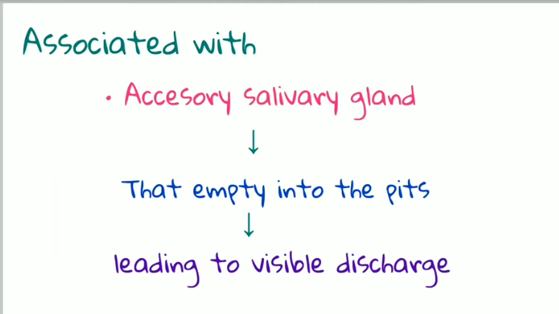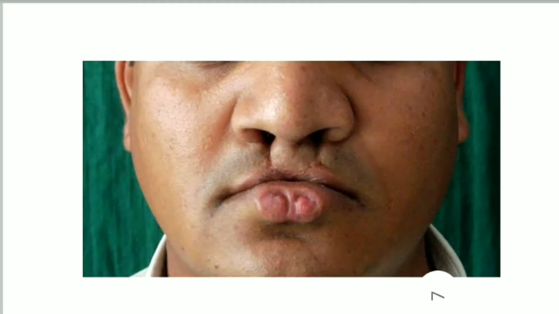The lip pits in this syndrome are also associated with accessory salivary glands. These accessory salivary glands empty into those lip pits, which leads to visible discharge on the surface of the lip. So here the visible thick discharge on the surface of the lip can be seen. As you can see, this is the clinical picture of this syndrome. Here you can see the cleft lip, the lip pits, and the discharge on the surface of the lip.